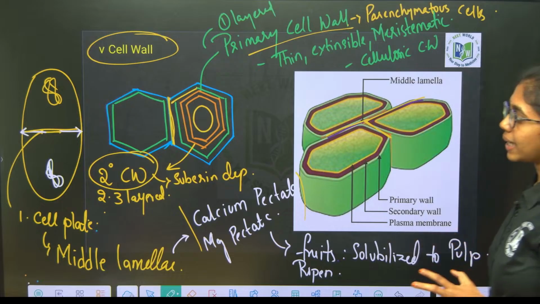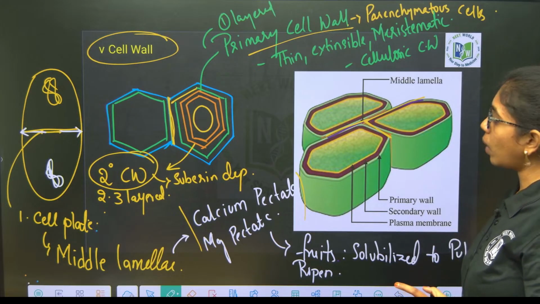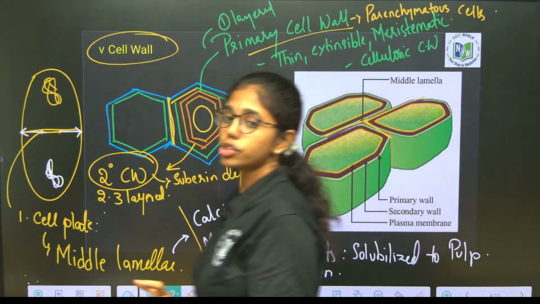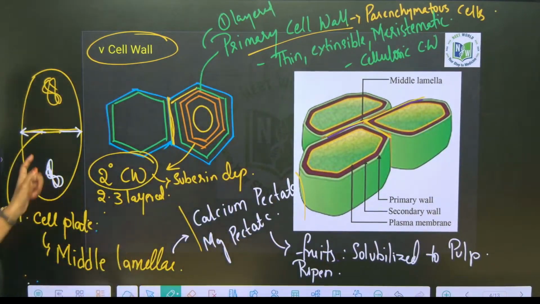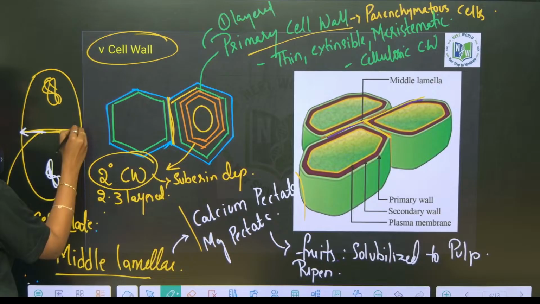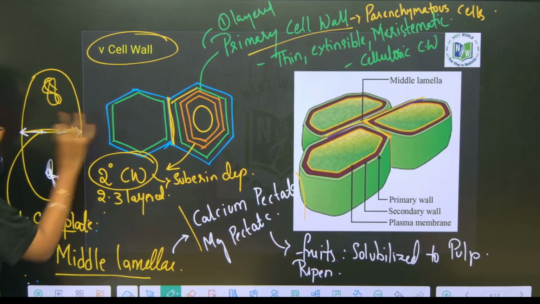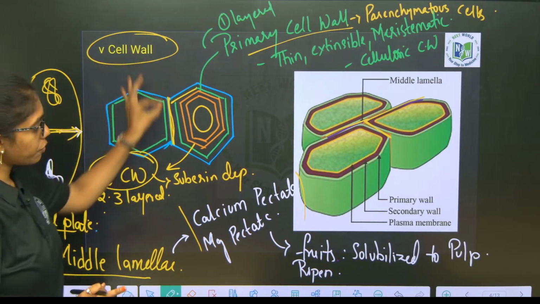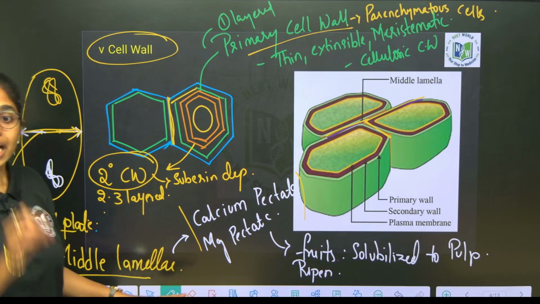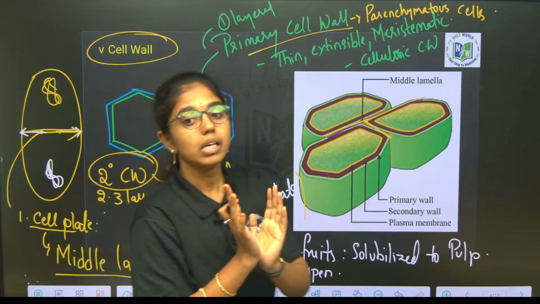Now, once again, quick repetition about cell walls. The very first layer that is formed during cytokinesis of a plant cell is what? Cell plate. Cell plate matures to what? Middle lamella. So, the division is from center to the periphery. As such, middle lamella is formed. Middle lamella is the first formed layer. It is made up of calcium pectate and magnesium pectate. It is the common wall layer between the cell walls.